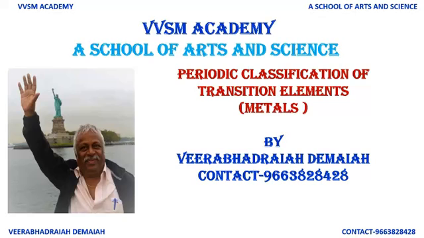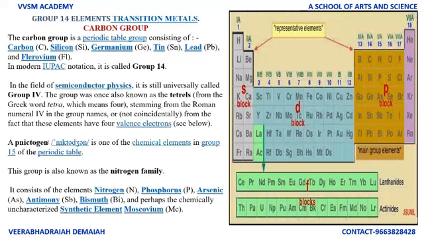Today let us discuss the periodic classification of elements. Group 14 elements: the carbon group is a periodic table group consisting of carbon, silicon, germanium, tin, lead and flerovium. In modern IUPAC notation, it is called group 14. In the field of semiconductor physics, it is still universally called group 4.